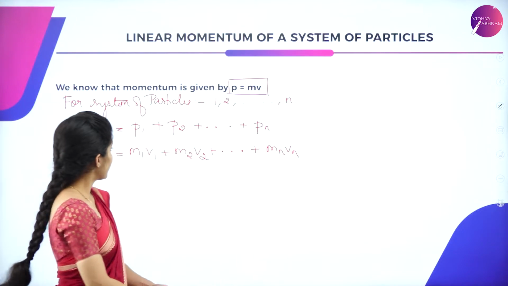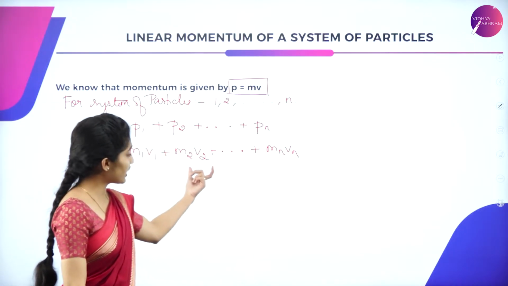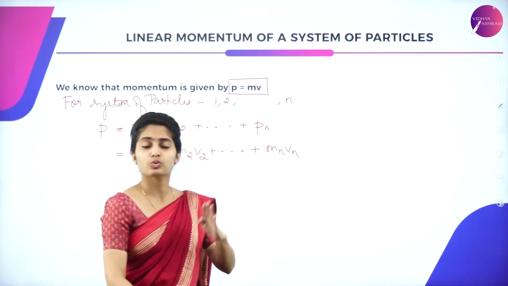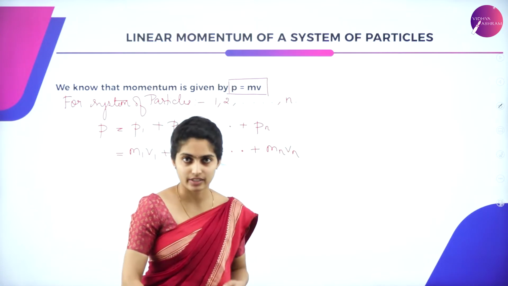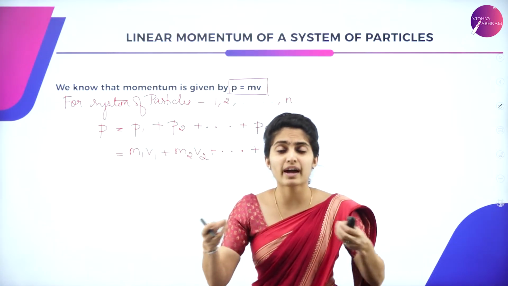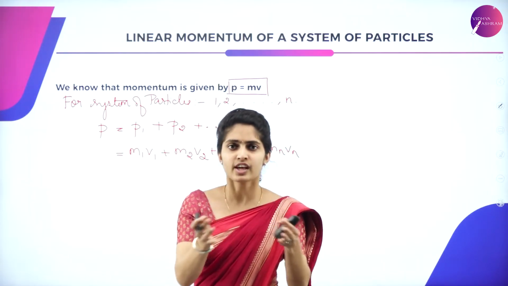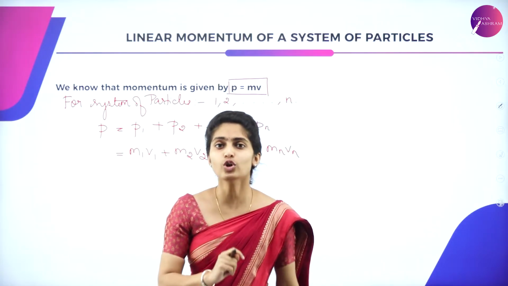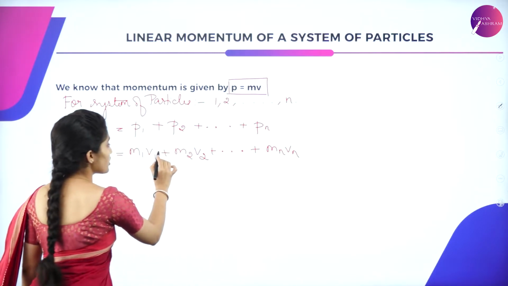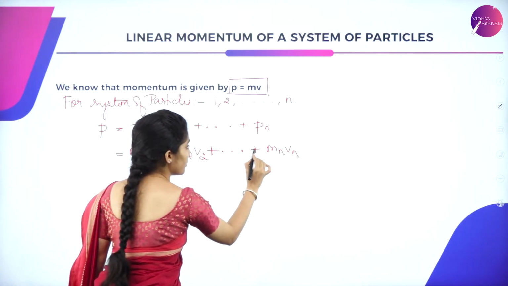So now instead of giving m1 v1, m2 v2, up till mn vn, instead of expanding the terms of the system of particles, we can concise it into one thing, that is the sum, correct?